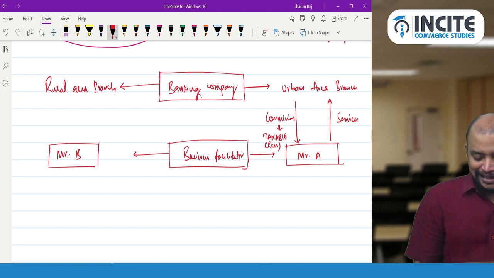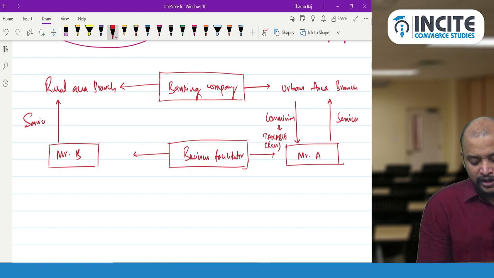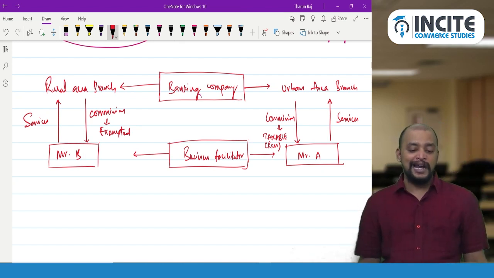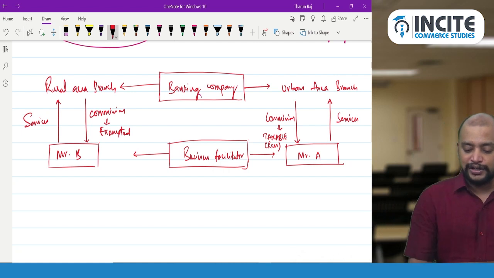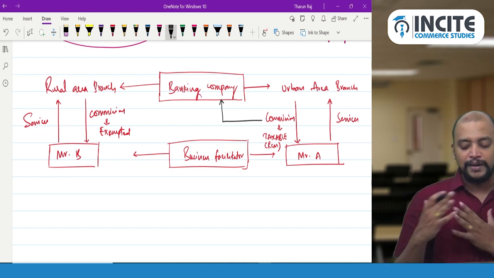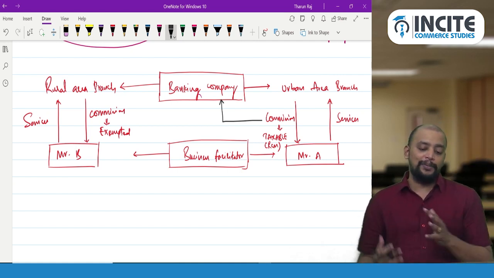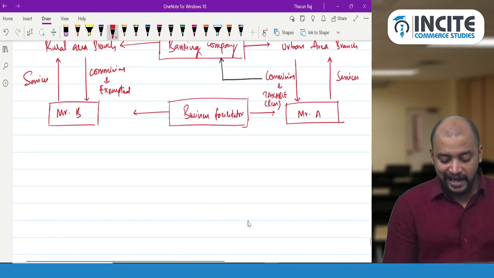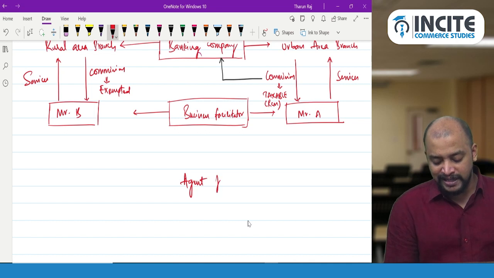In the same way, Mr. B renders some services to the rural area branch, for which the rural area branch will pay some commission to B. That commission received by B is exempted, because whenever a business facilitator is working for a banking company in a rural area, that is exempted. So on this commission, who will pay GST? The liability to pay GST is on the banking company. It is not payable by the business facilitator. Then next, these business facilitators will have agents. So, the agent of a business facilitator.